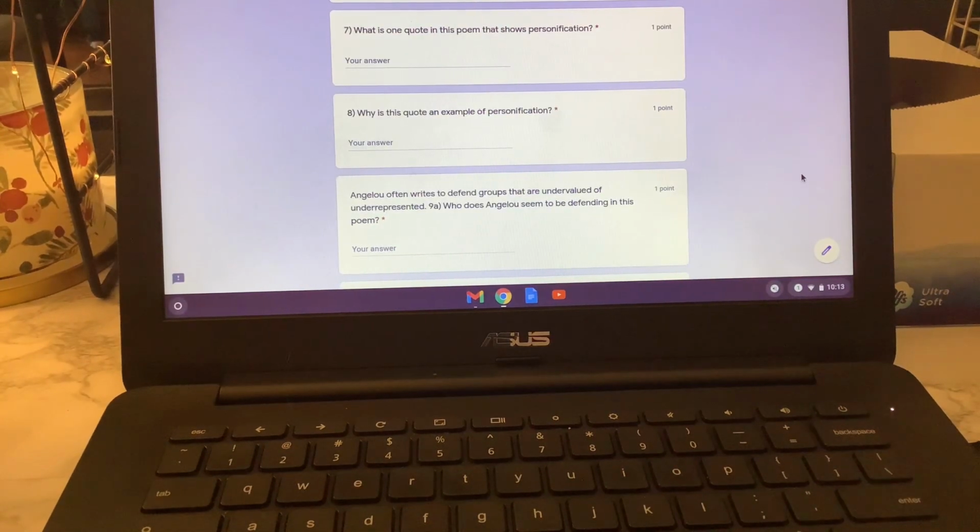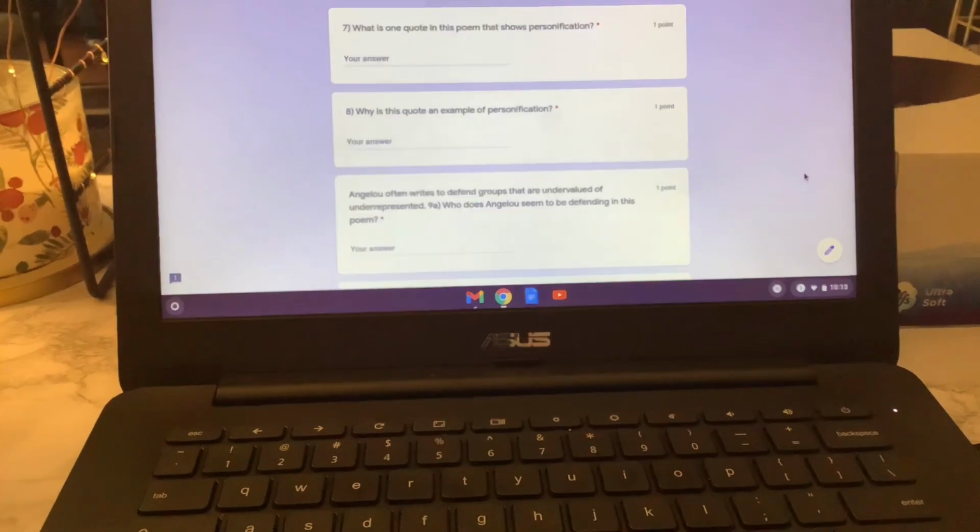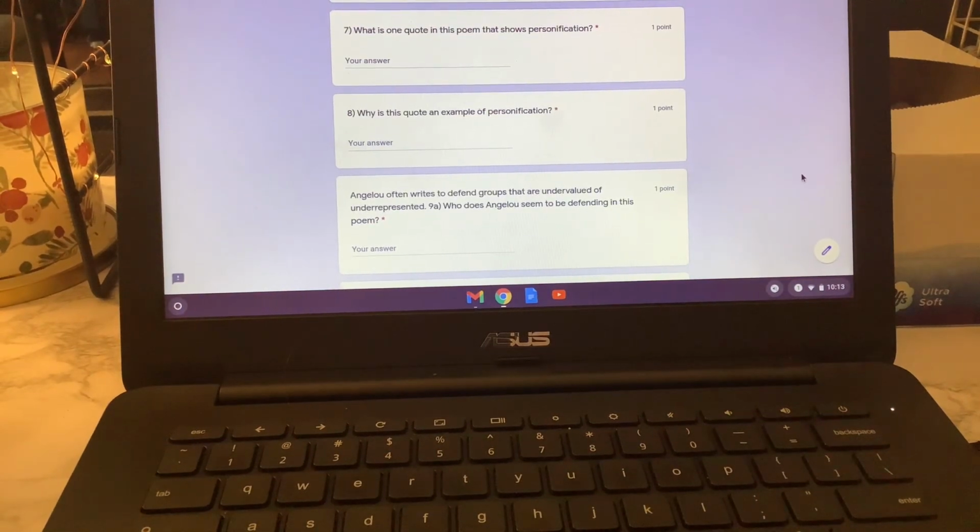And we've already been practicing the second skill, 8. Why is this quote an example of personification? This quote is an example of personification because, and I'll guide you through that again. And again, that's very much like a test question that you might see, so it's good practice.